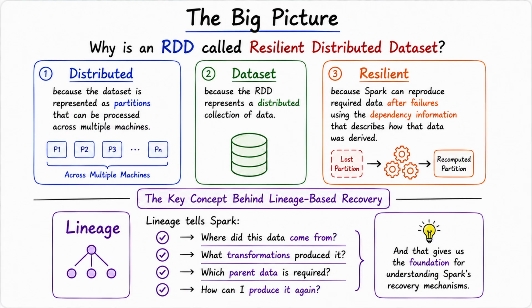So why is it called a resilient distributed dataset? Let's break the name down. Distributed because the data is divided into partitions that can be processed across machines. Dataset because the RDD represents a collection of data. And resilient because Spark can use lineage and other fault tolerance mechanisms to recover from failures. Once you understand those three words, the name RDD starts to make a lot more sense.